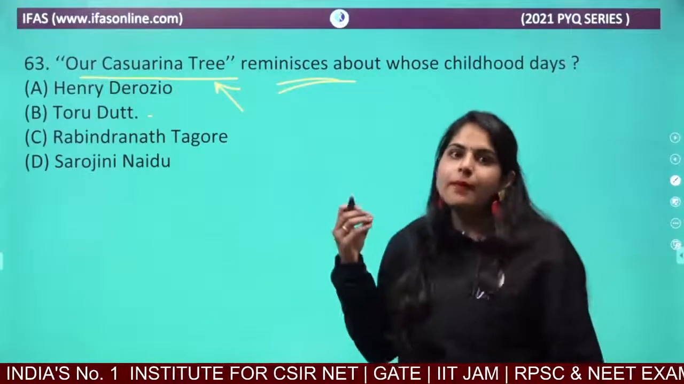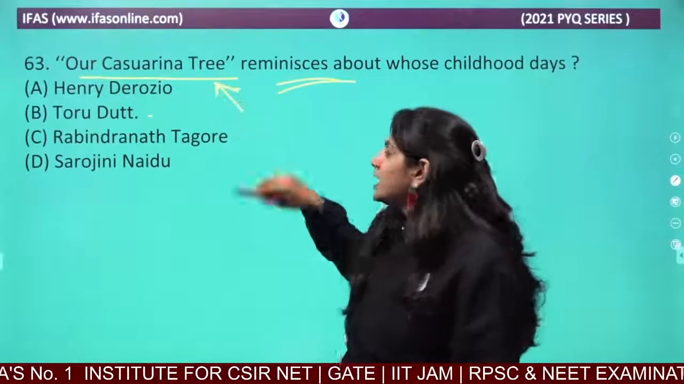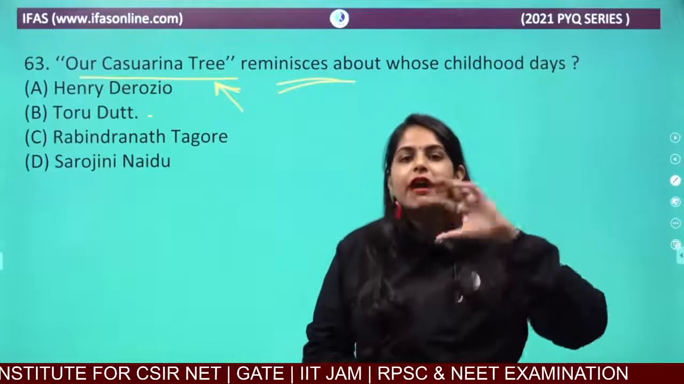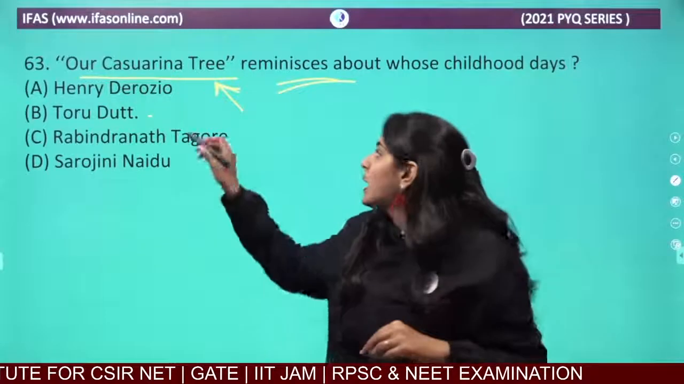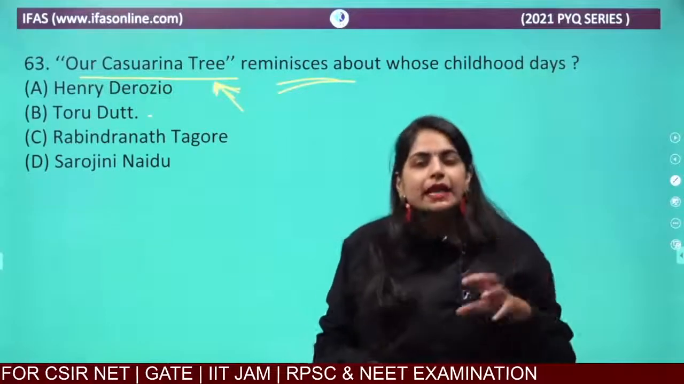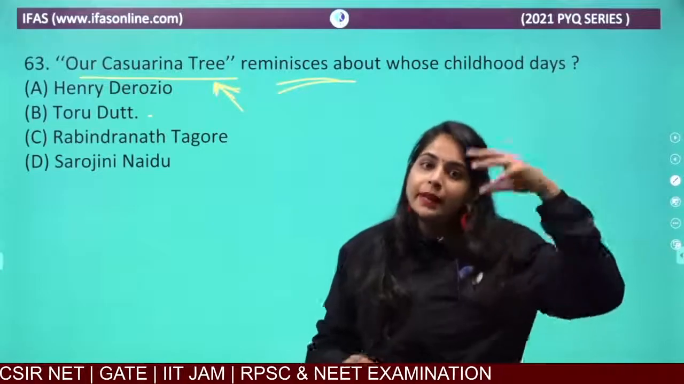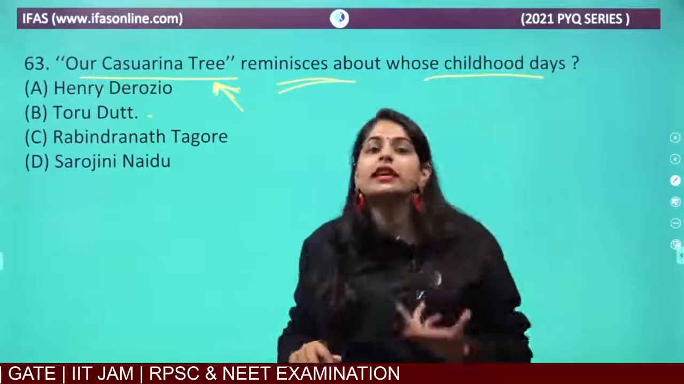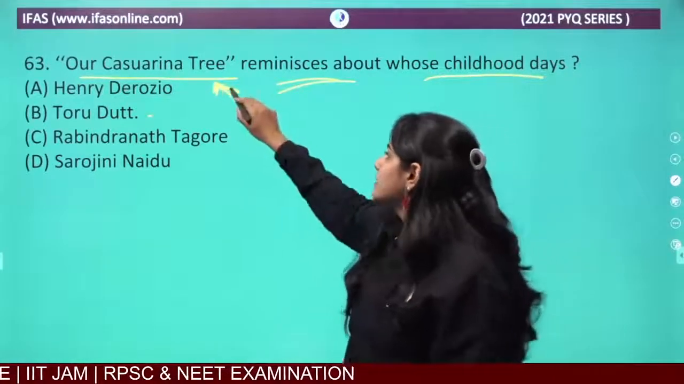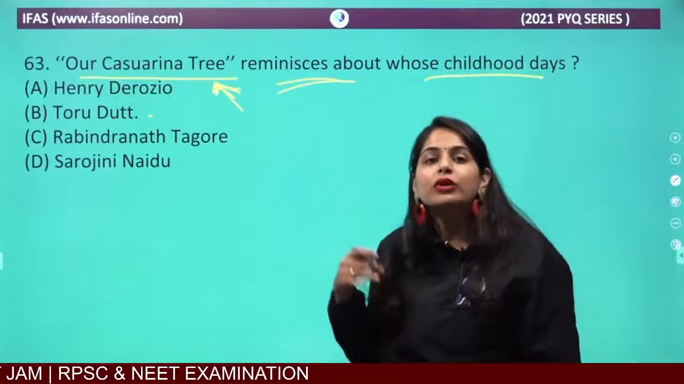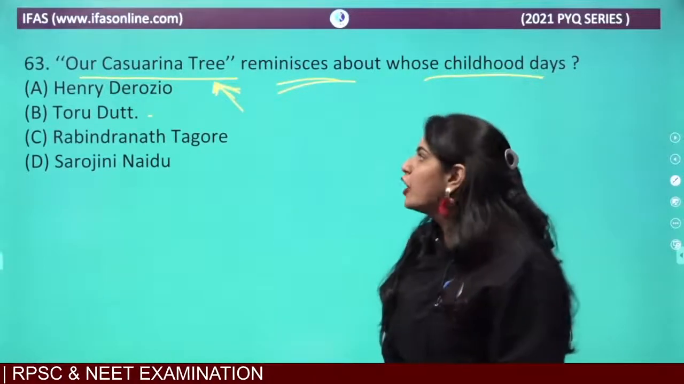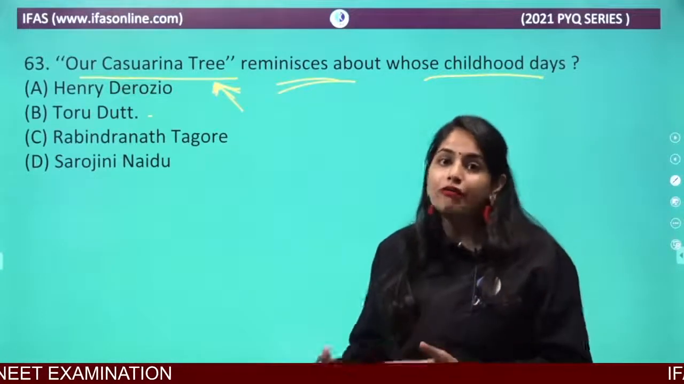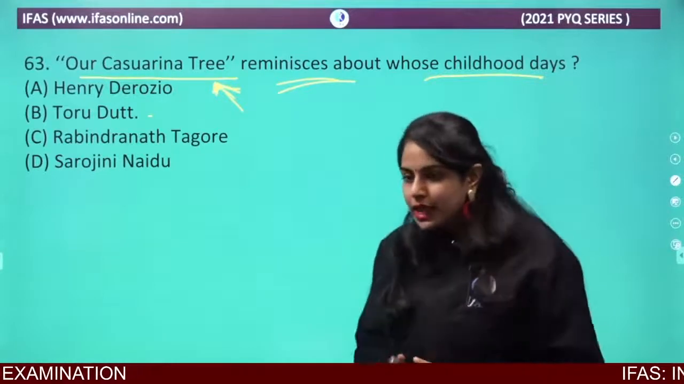So this Casuarina Tree is written where the author says that he remembers whatever he went through or whatever he enjoyed around this casuarina tree. He talks about everything which happened in the past. So he is talking about his childhood, and how the casuarina tree was an important part of his life. So who is that author? Who can give me the answer?